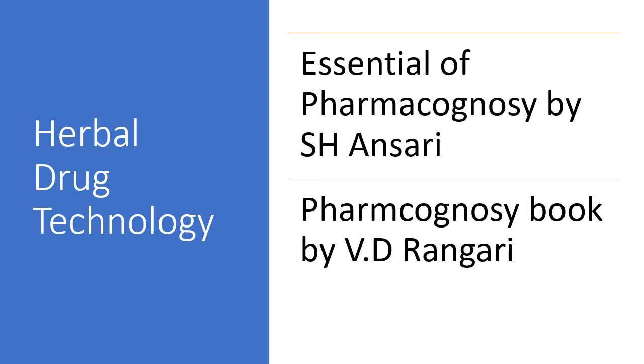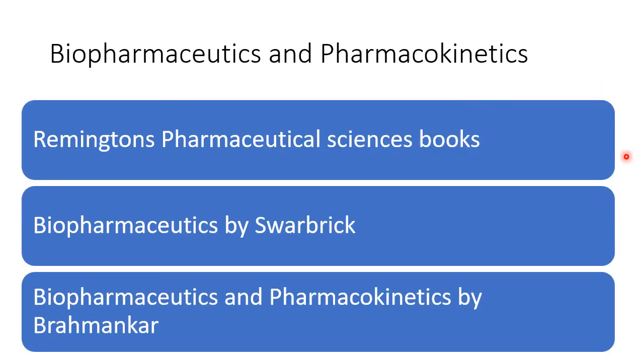Next, we have HBT, that is herbal drug technology. This is similar to pharmacognosy. You can refer, but the books of reference are a little different. Essentials of Pharmacognosy by S.H. Ansari and Pharmacognosy by V.D. Rangari. Rangari is a very, very famous book for HBT, so you can refer to it, and the language is also very simplified. Similarly, Essentials of Pharmacognosy by Ansari is also a very, very good book, so you can refer to any of these.